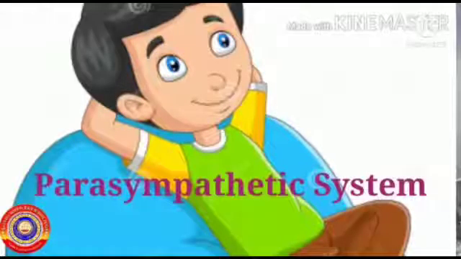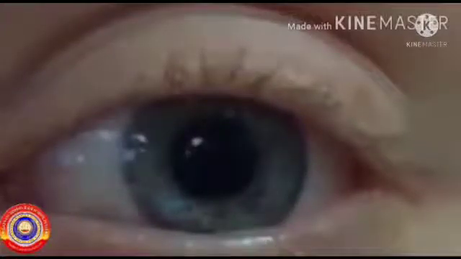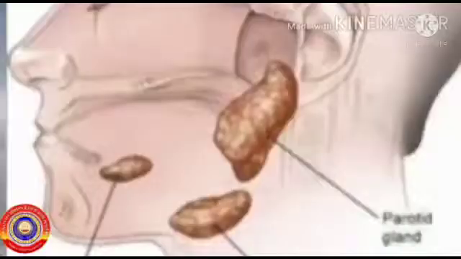Now, moving to the parasympathetic system. Opposite actions take place in the parasympathetic system. Here, the pupil in the eye contracts. It becomes small. You can see the difference, contraction and dilation of the eye. The production of saliva increases.